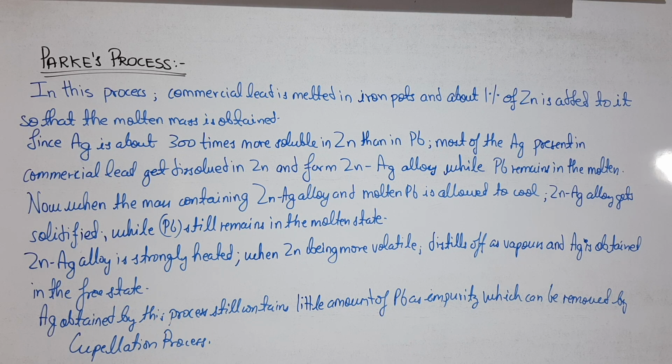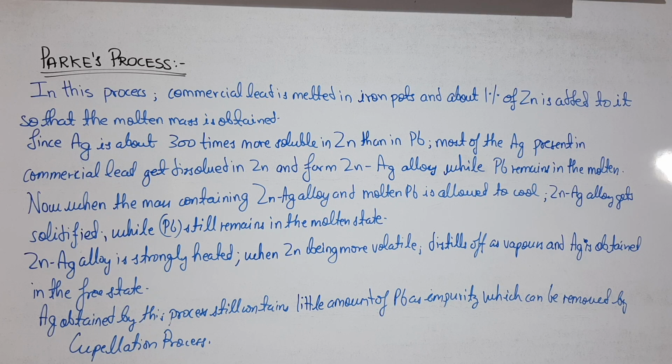So what we are going to do is add zinc to it, according to the Parkes process. What will the zinc do? It will try to react with either the silver or the lead. Basically, Ag is more soluble in zinc than in Pb. So it will form a ZnAg alloy. But Pb remains in the molten state.